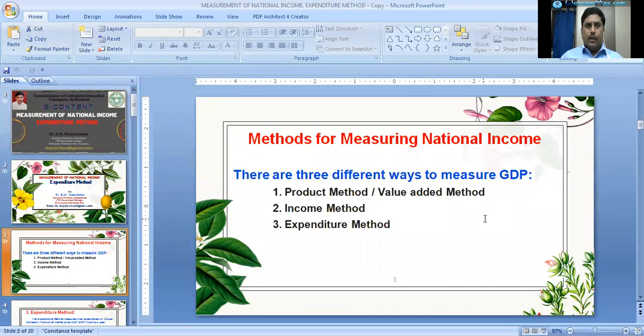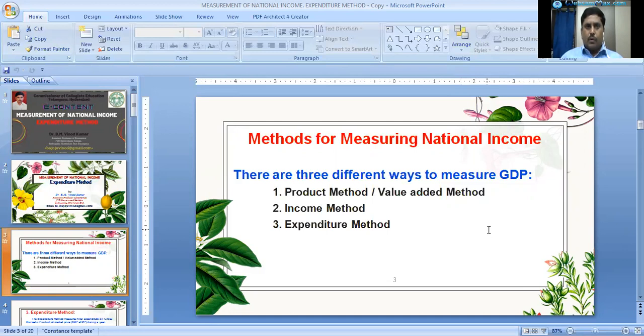To measure the national income, there are three different ways to measure the GDP or national income, corresponding to the three phases of the circular flow of income, that are production, income, and expenditure. There are three different methods of measurement of national income based on this circular flow of income.